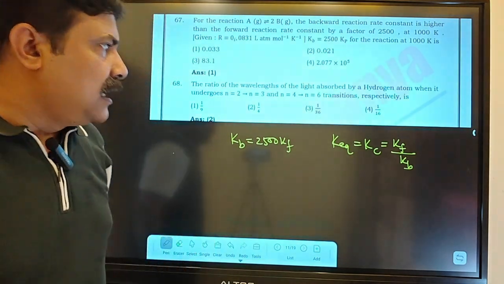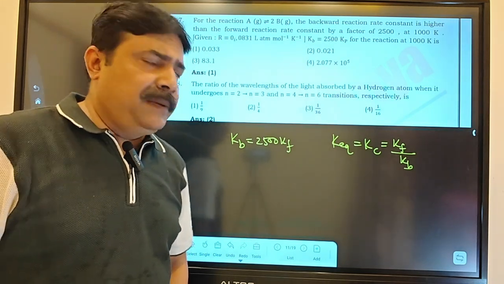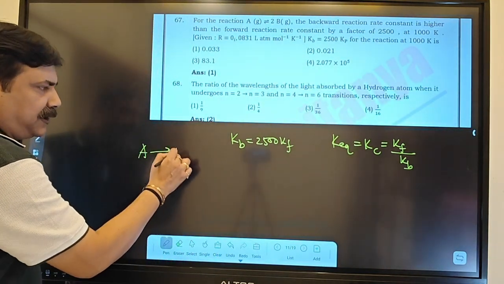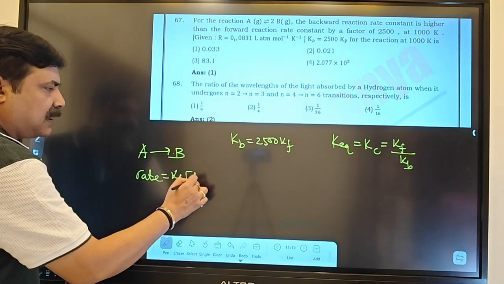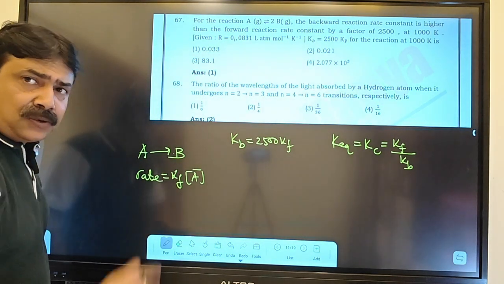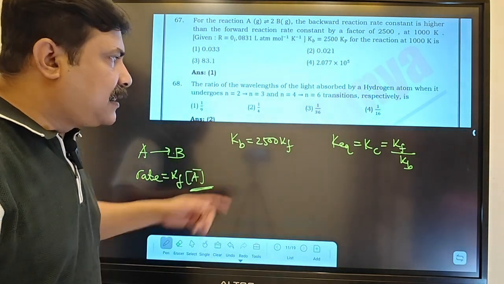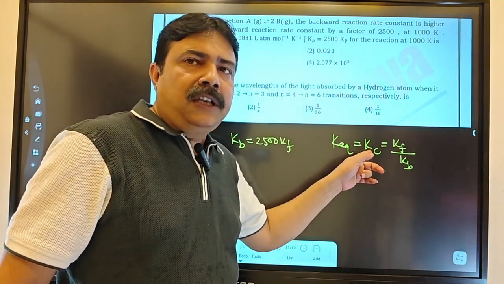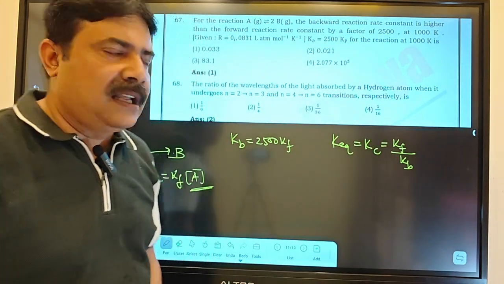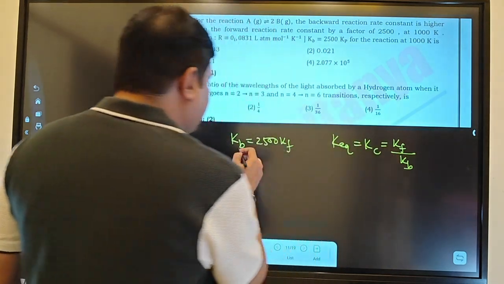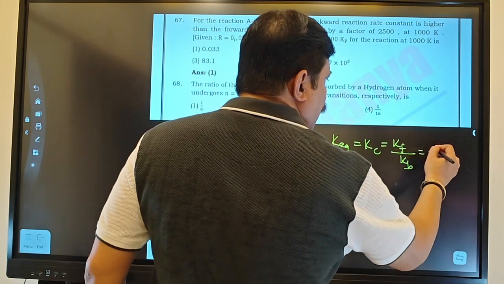my dear. Because whenever we write down the rate constant, do you remember the law of mass action? If A is converting to B, then the rate we write down will be equal to K into the active mass or molar concentrations of the reactant raised to the power of the stoichiometric coefficient. Here the concentration terms come into the picture. That's why when you put Kf by Kb equals the equilibrium constant, which is nothing but Kc, you will get it over here. Now they are telling Kb equals 2500 into Kf, and you put that over here.